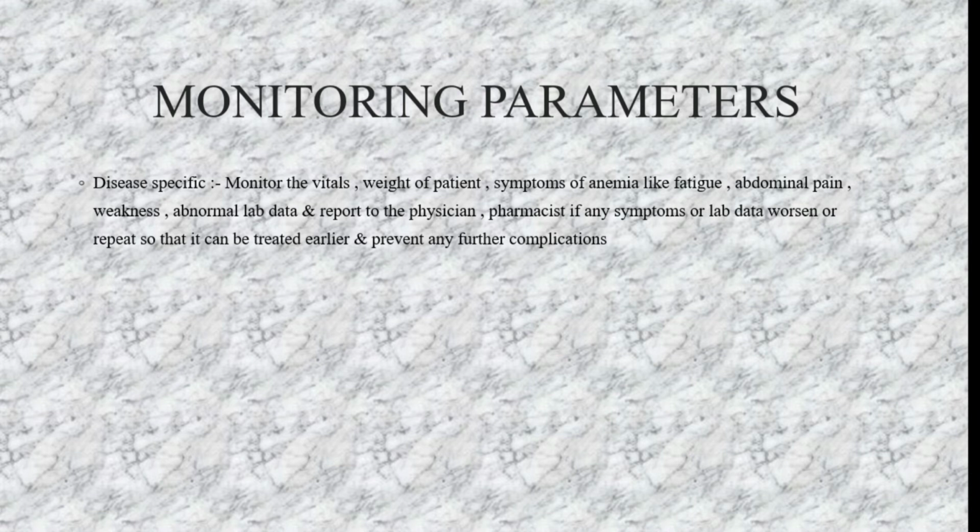What should we report to the physician and the pharmacist? If there are any other symptoms, or if any lab parameters have worsened, or decreased, or increased into the abnormal range, then we have to report to them. The physician and the pharmacist will take steps to increase the normal count or decrease the abnormal count, and we can also prevent further complications.